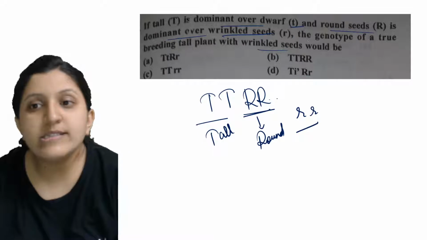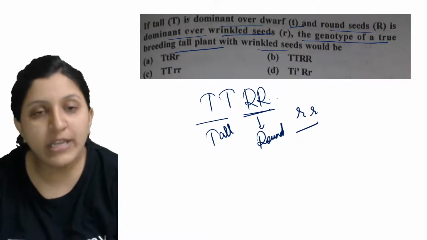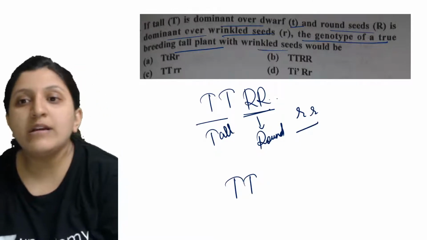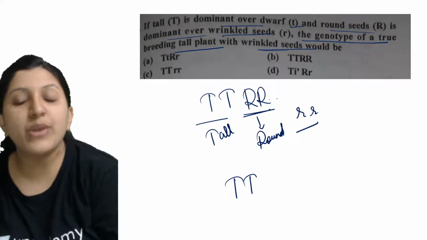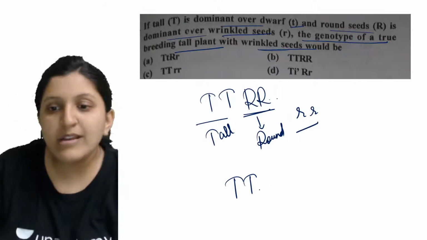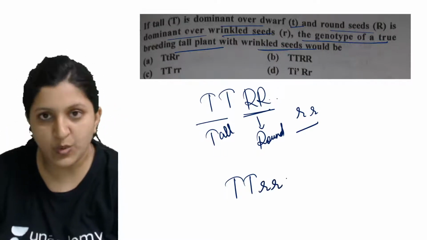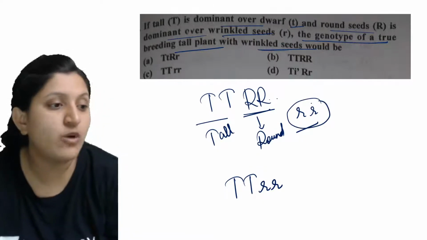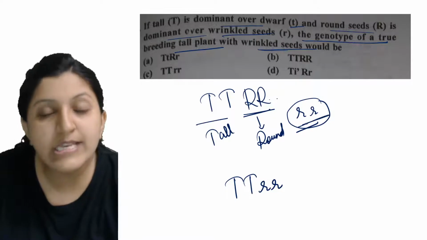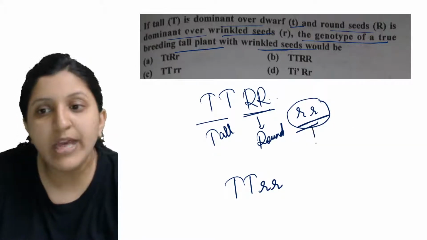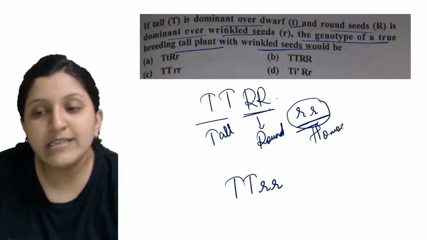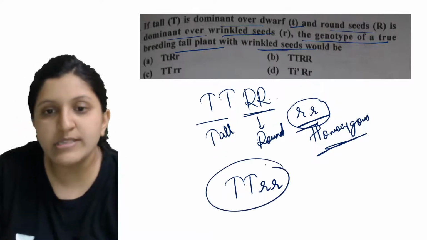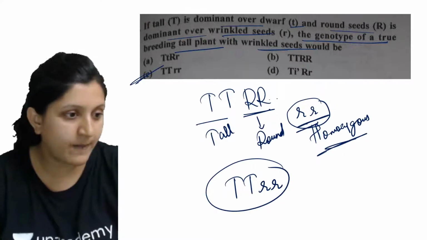But now they are asking for the genotype of a true breeding tall plant, which is this one, with wrinkled seed. Wrinkled seed means this has to be this only. They are saying not a round seed but a wrinkled seed. A wrinkled seed is going to express itself only when it is in a homozygous condition. In a heterozygous condition it won't express itself. So this is the answer, that is TTrr.